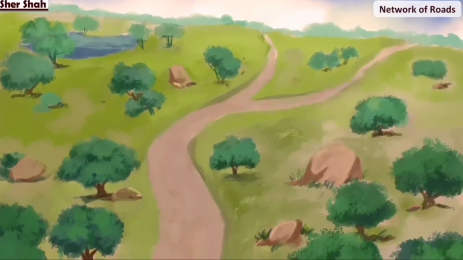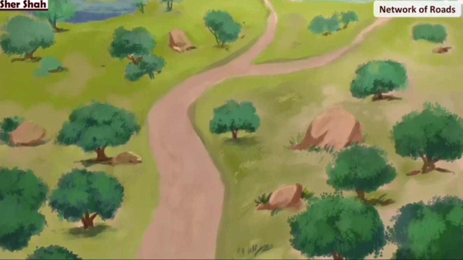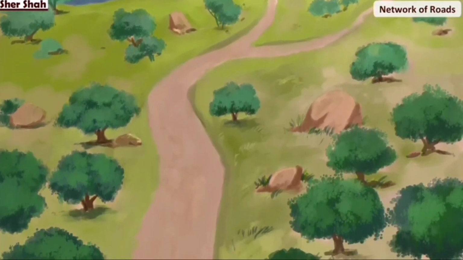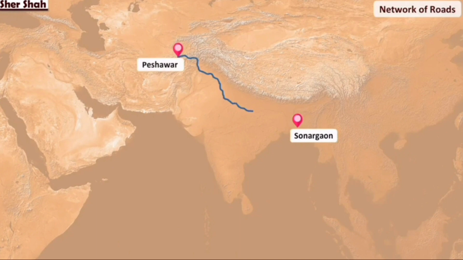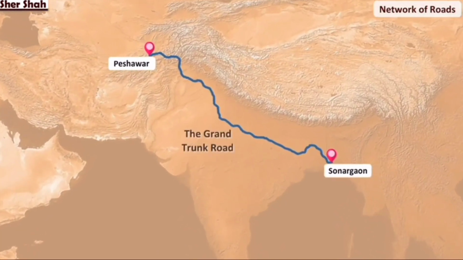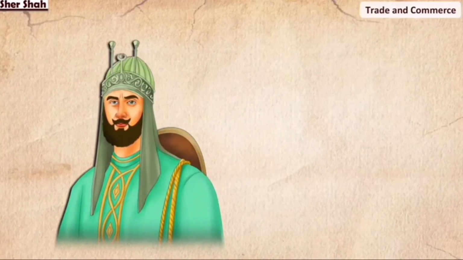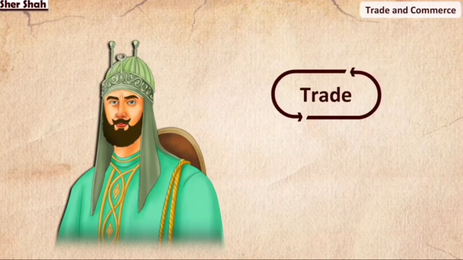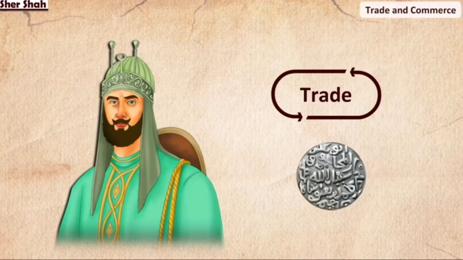Sher Shah also set up an interesting communication system. He built a large network of roads for quick movement of officials and to promote trade and commerce. He connected Sonargaon in present-day Bangladesh to Peshawar in present-day Pakistan by road. This road is popularly known as the Grand Trunk Road. Sher Shah abolished several duties to benefit trade. New weights and measures were introduced. Coins of gold, silver and copper of uniform standard were introduced. The silver coin, called rupiah, was issued by Sher Shah.